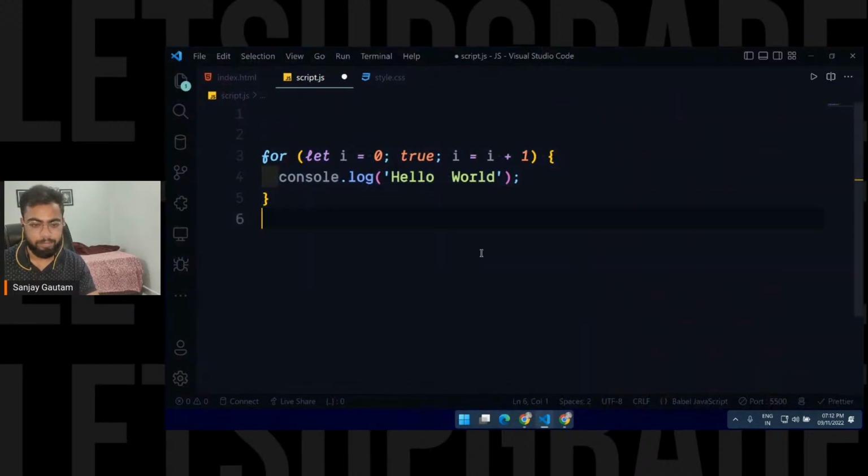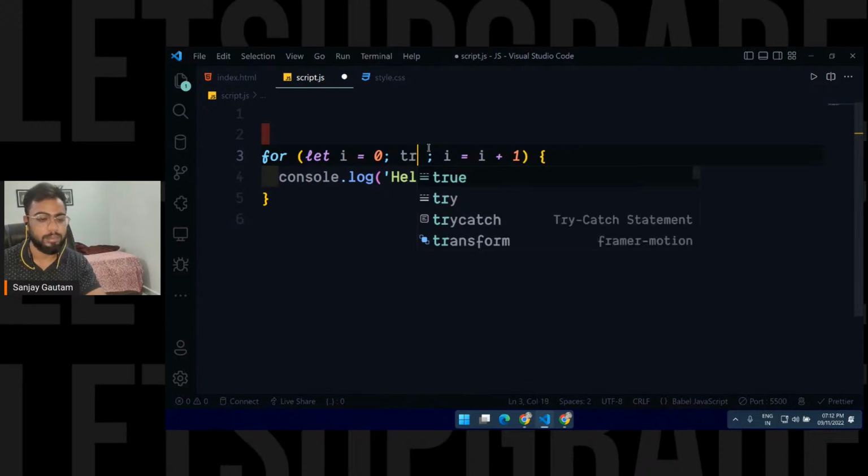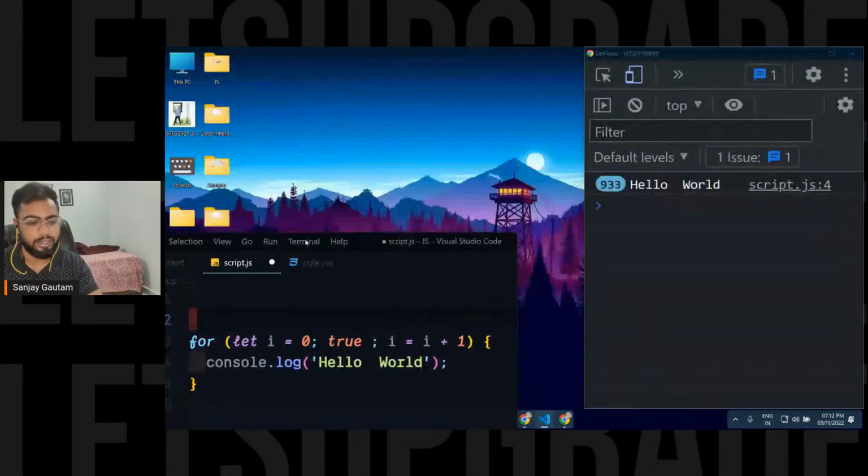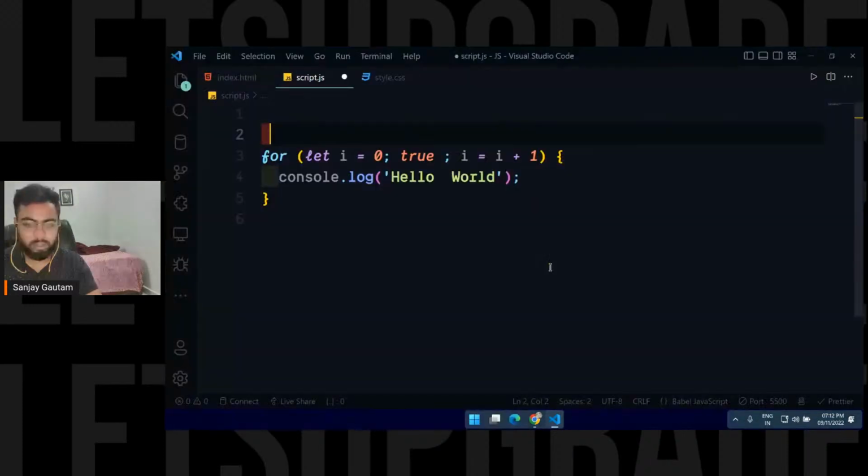So let's have a recap here. Let me write a false here. If you have a false here, that means this piece of code is not going to get executed. For now, let me write true here. So how does this loop actually get executed? We actually have an infinite loop.